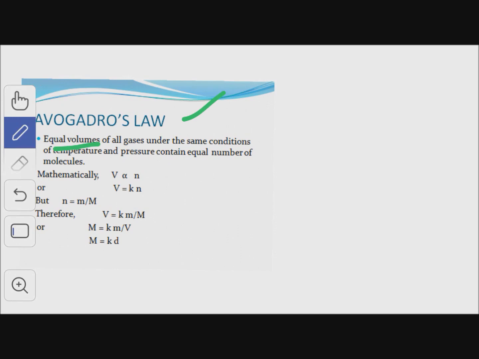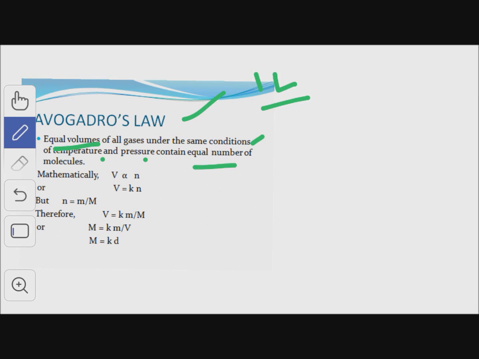If we fix the volume of all the gases at 1 liter, 1 liter of oxygen, 1 liter of hydrogen, 1 liter of nitrogen, carbon dioxide under the same conditions of temperature and pressure, it means they contain equal number of molecules.